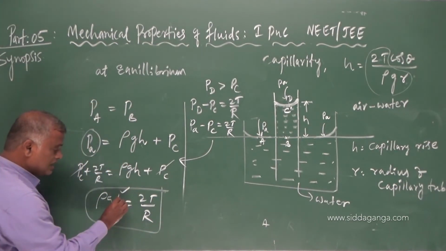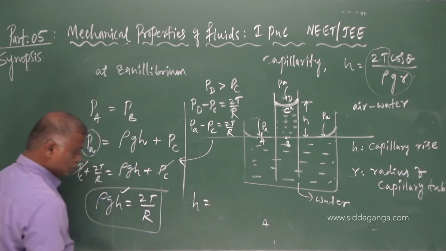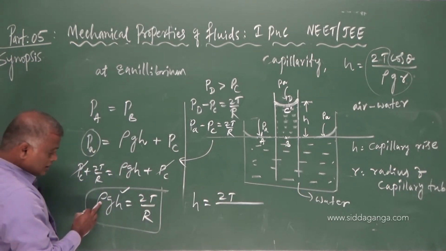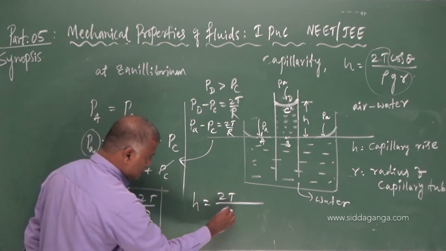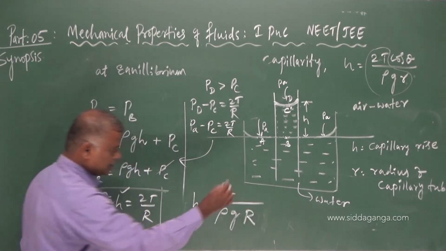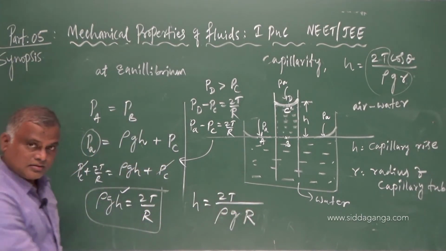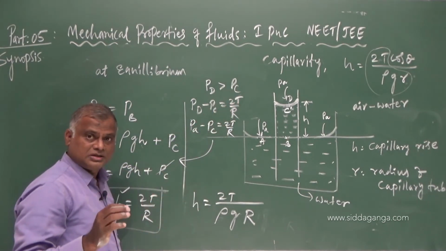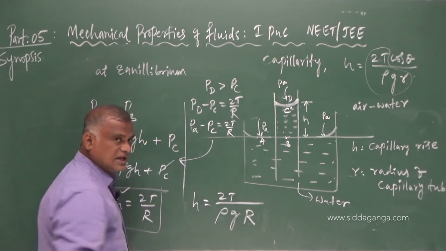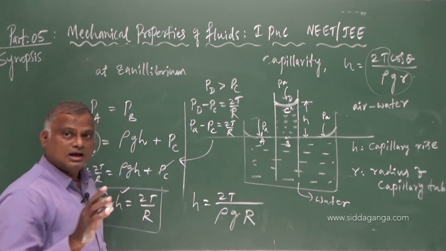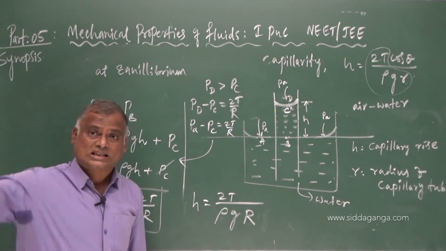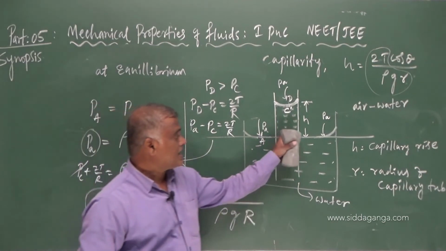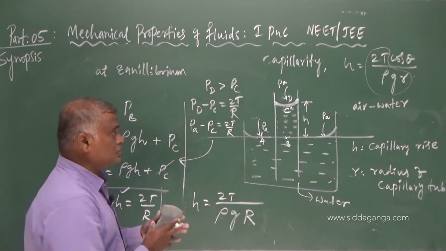My dear students, we need the capillary rise here. H is equal to 2T, copy this to the denominator, that is rho G and capital R. How we got cos theta, I am explaining. Many students may have confusion in writing capital R and small r. Capital R is the radius of the meniscus, which is large, whereas small r is the radius of the capillary tube. I think you understood that.